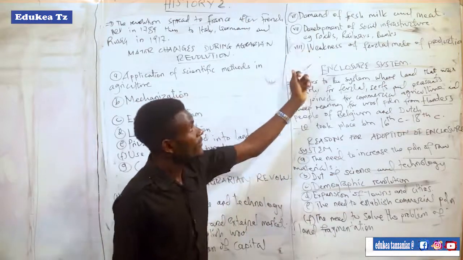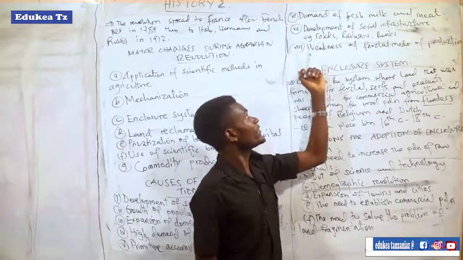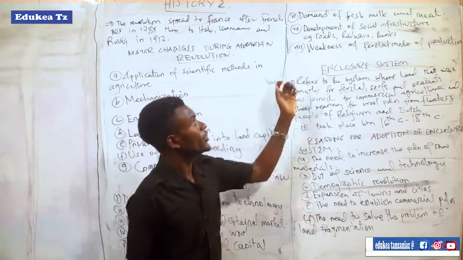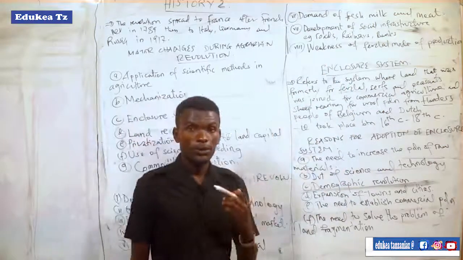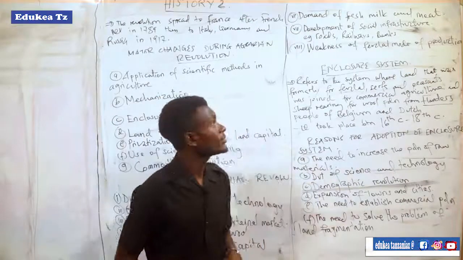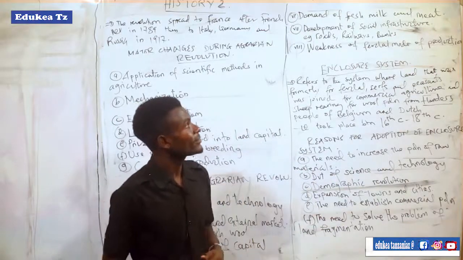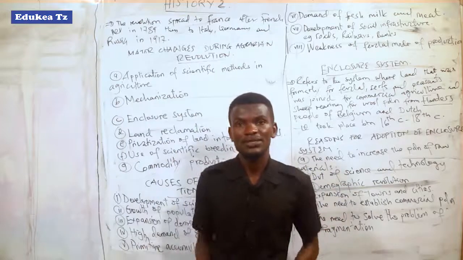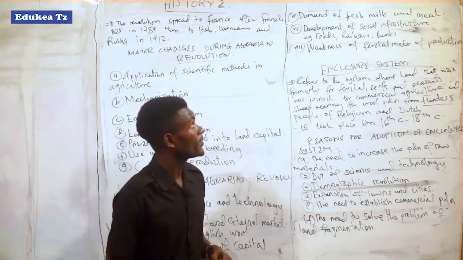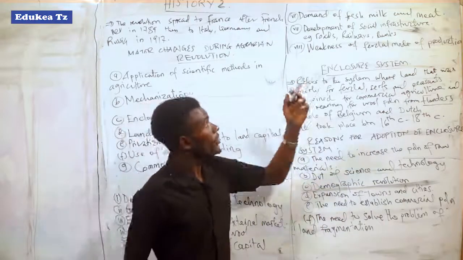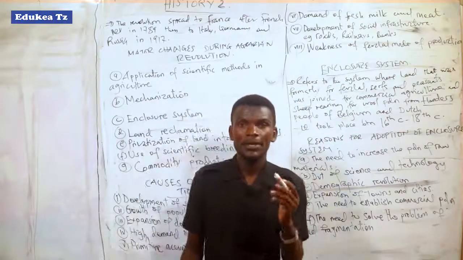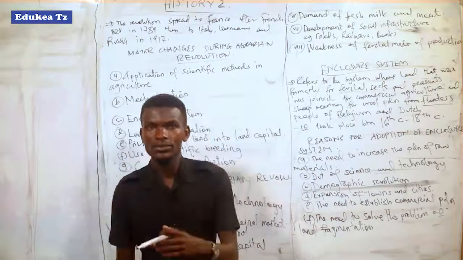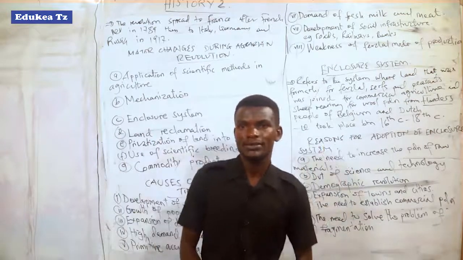Another cause was the development of social infrastructure, for example roads, railways, banks, insurance companies, and many more. In which sense? These roads were used to transport laborers from their homes to productive centers.